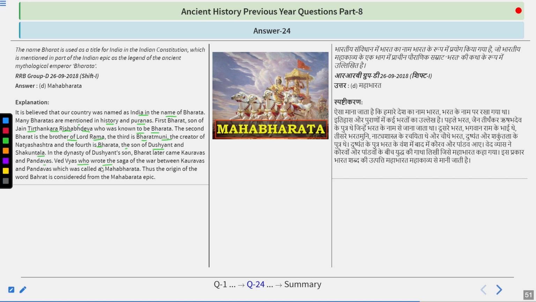Vedvyas wrote the saga of the war between Kauravas and Pandavas, which was called the Mahabharata. Thus, the origin of the word Bharat is considered to be from the Mahabharata epic. So remember what was the name? So the name is Mahabharata, and it came from the different people who were named Bharat.